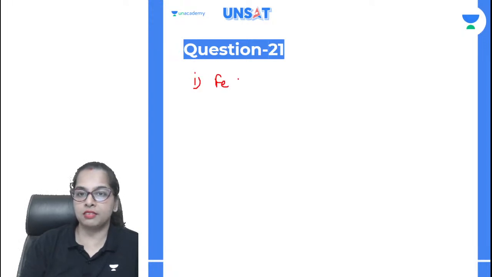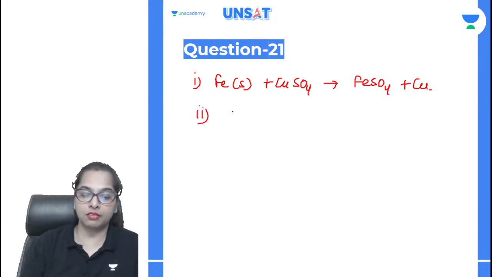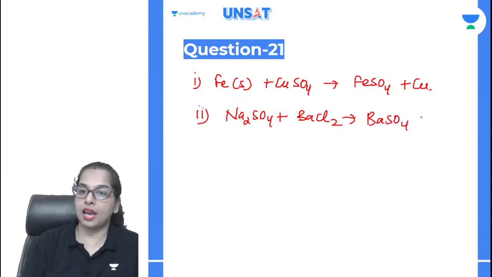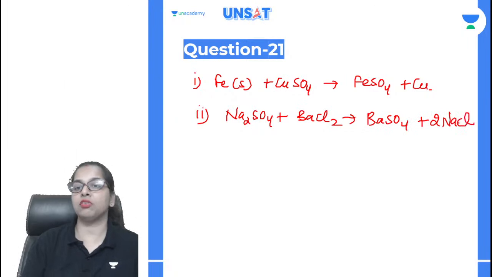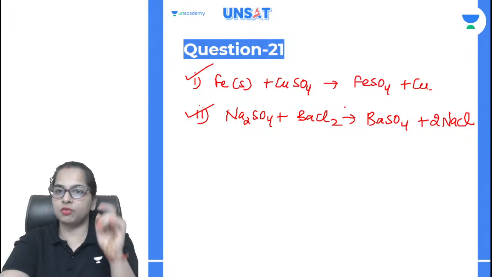In the first part, it is Fe plus CuSO4 giving rise to ferrous sulfate, that is FeSO4, plus copper. So this is our displacement reaction. And for the second part, you can write the example of double displacement reaction as sodium sulfate plus barium chloride giving rise to barium sulfate and twice of NaCl. So these all are balanced chemical equations. You can all just write it down. So this is an example of the displacement reaction, and this is for the double displacement. Okay. So this was the very first question.